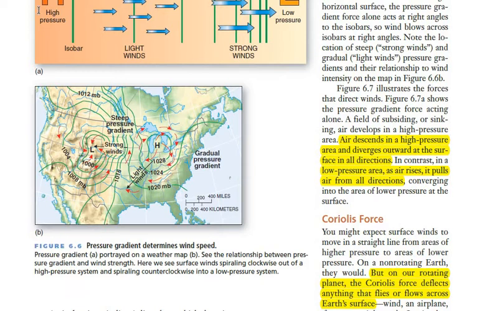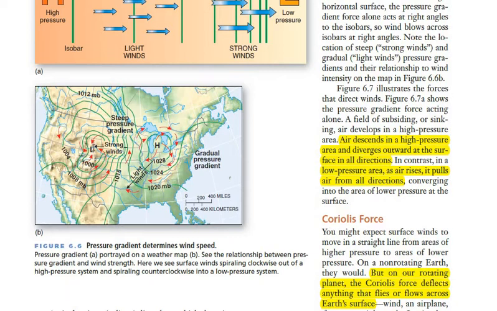This circular pattern is because of the Coriolis force, as we have discussed earlier, that Coriolis force tends to deflect the wind which moves across the surface of Earth.